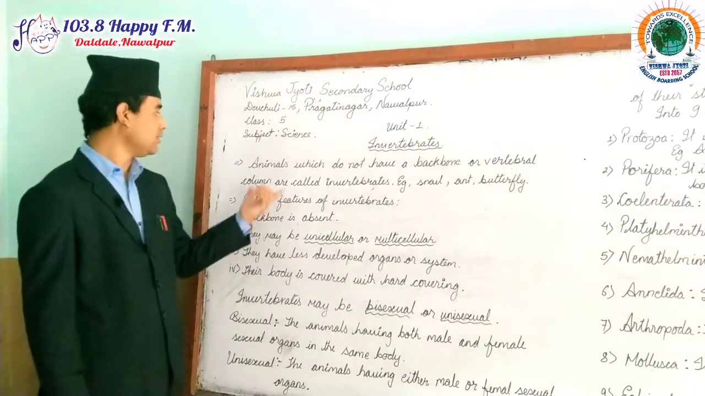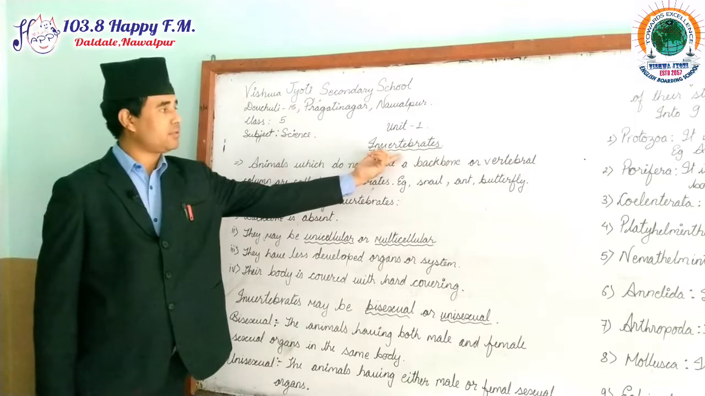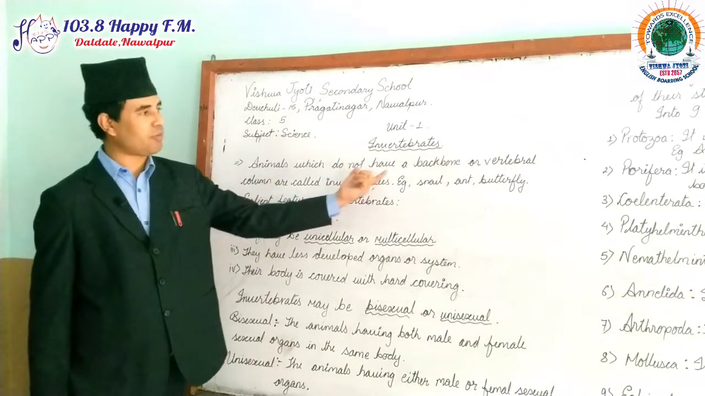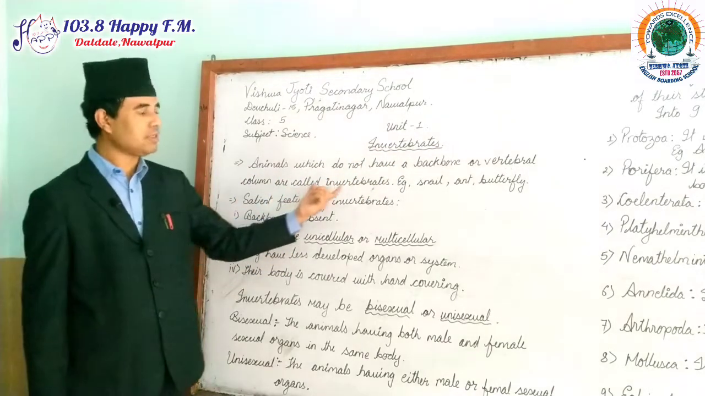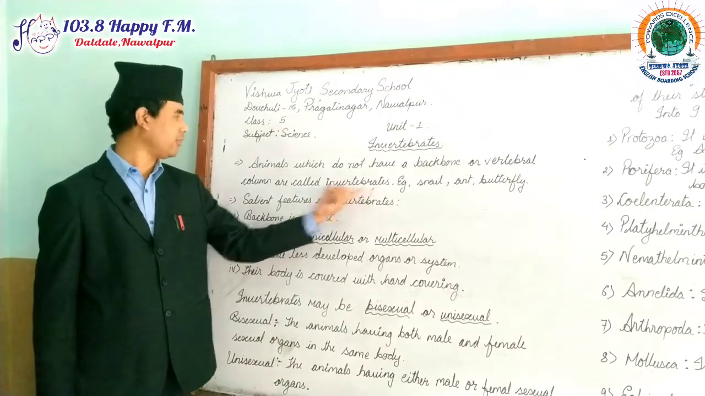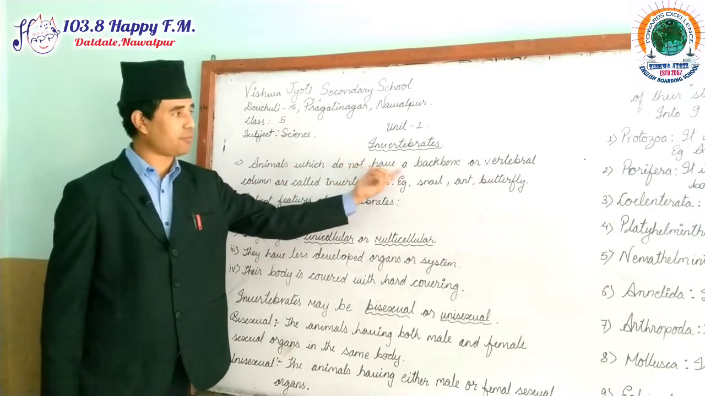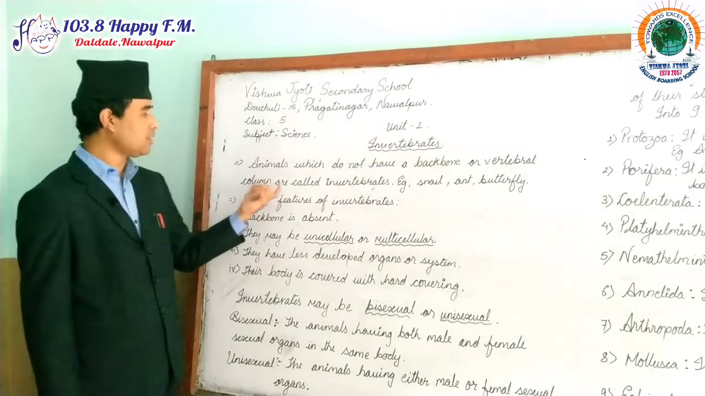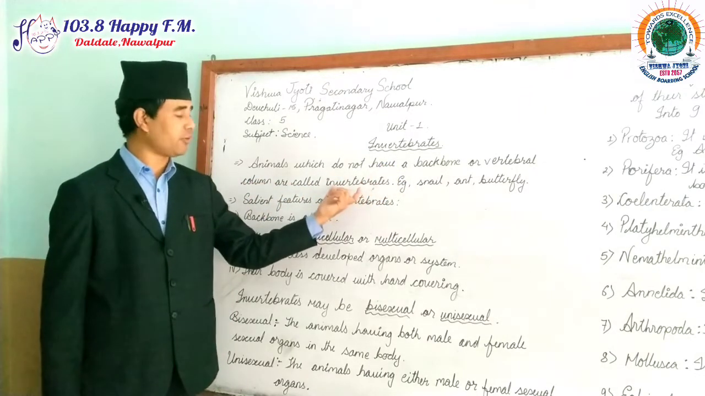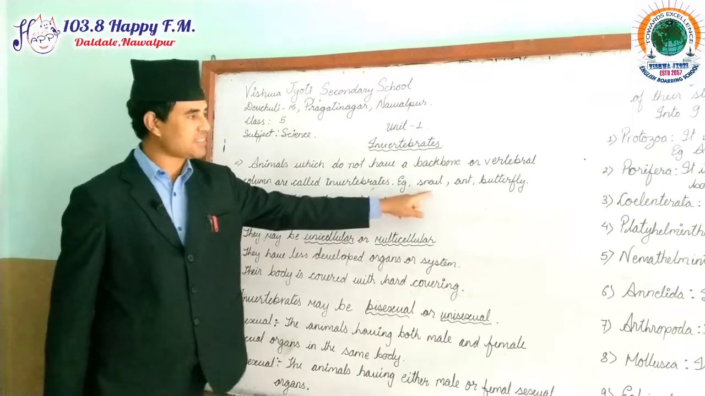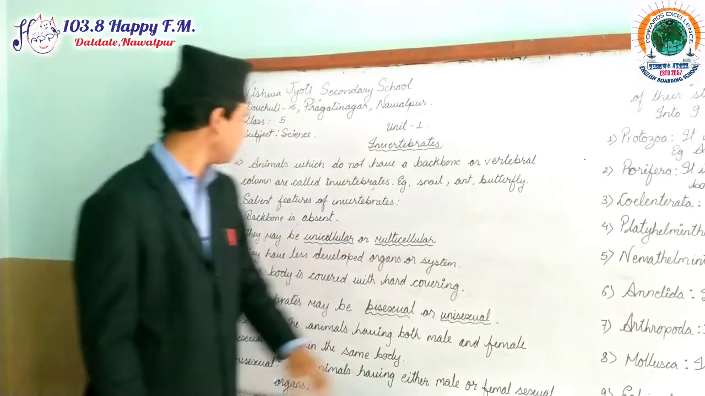So let us start. Now, invertebrates: animals which do not have backbones or vertebral column are called invertebrates. Again, listen very carefully. Animals which do not have a backbone or vertebral column are called invertebrate animals. Examples are snail, ant, and butterfly.